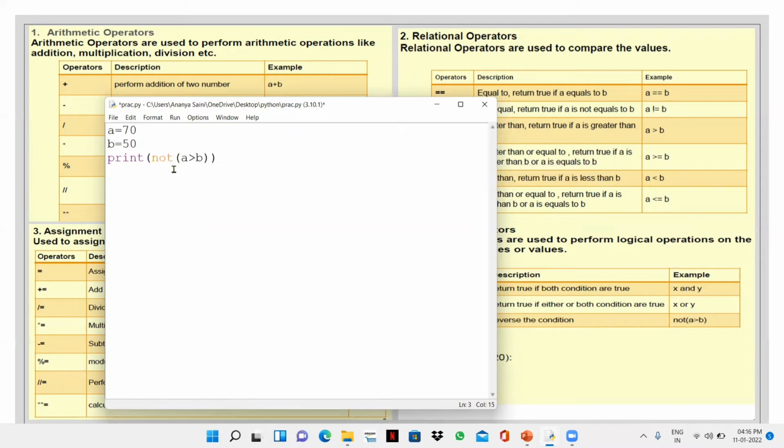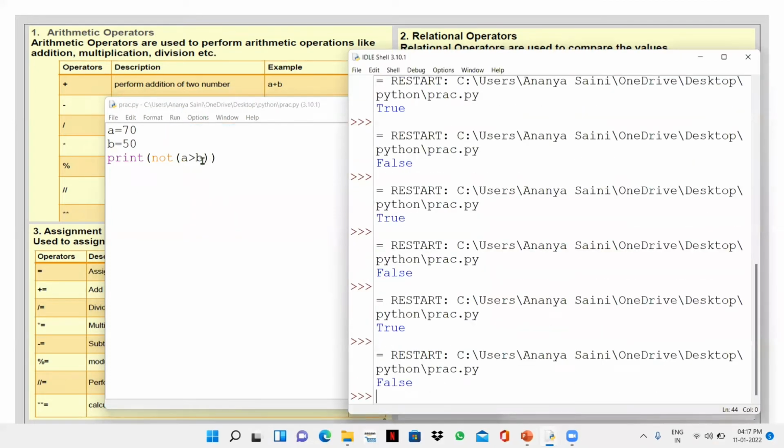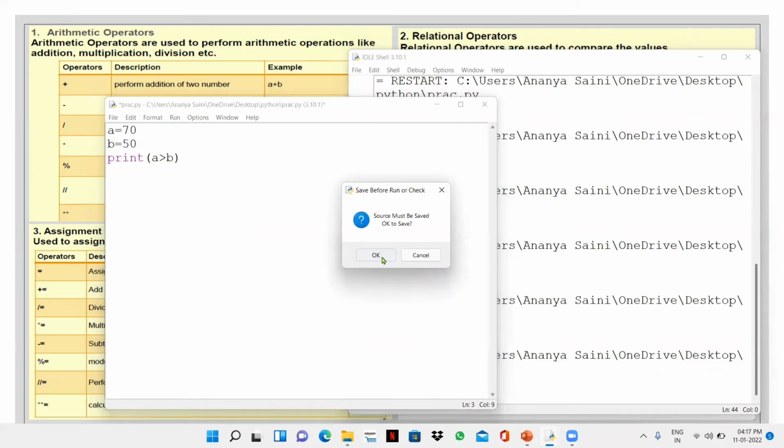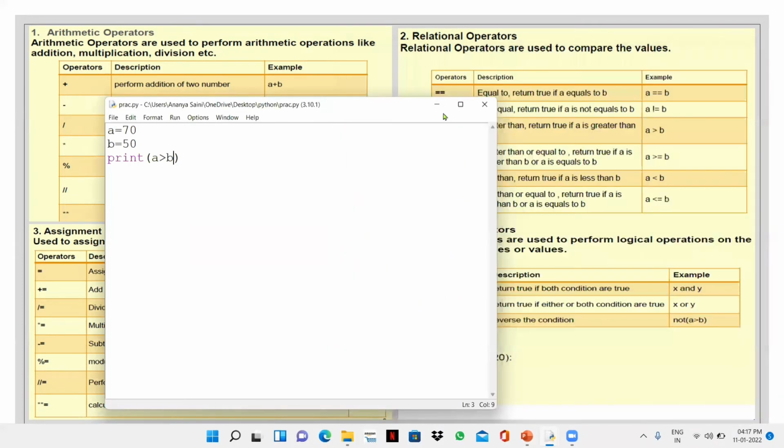So it's going to tell us whether A is greater than B or not. It's going to print true or false accordingly. False, because A is greater than B, we all know, but it's asking not. If I write only A is greater than B, then we are going to get true. But if I write not A is greater than B, then false, because A is greater than B. So not reverses the condition.